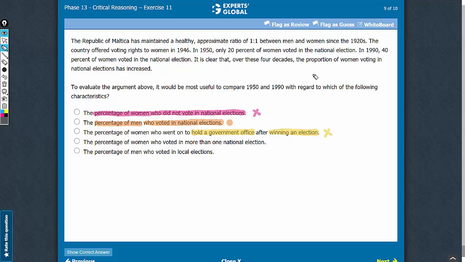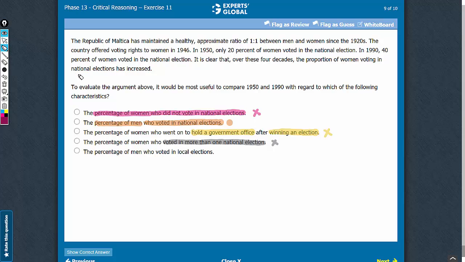Answer choice D, the argument is concerned with the proportion of women voting in national elections. Whether the women voted in more than one national election, this piece of information is just additional information and makes no suggestion regarding whether the proportion of women voting in national elections has increased. Also, for the conclusion to hold, we need to know the proportion of men voting in national elections. This answer choice makes no suggestion on that line. So let's eliminate this answer choice.